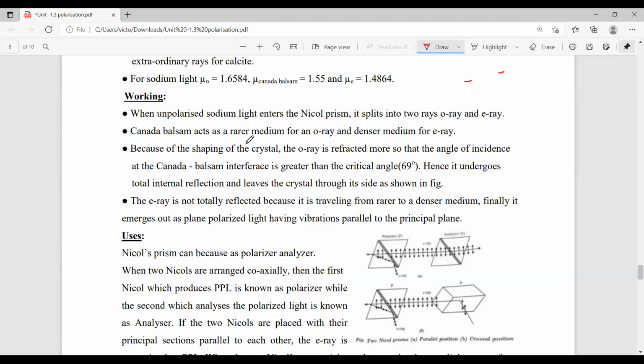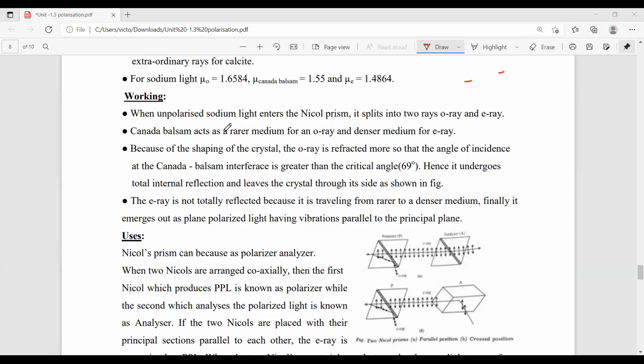Here the Canada balsam acts as a rarer medium for the O ray and a denser medium for the E ray. So that is the main purpose for which we use Canada balsam. That means Canada balsam acts as a rarer medium and also a denser medium.